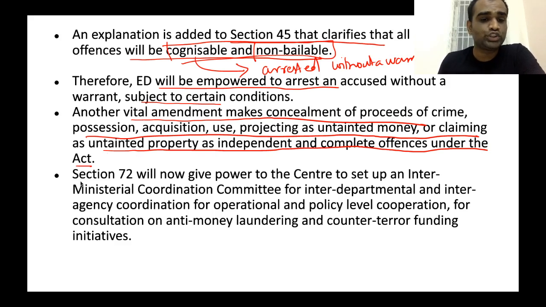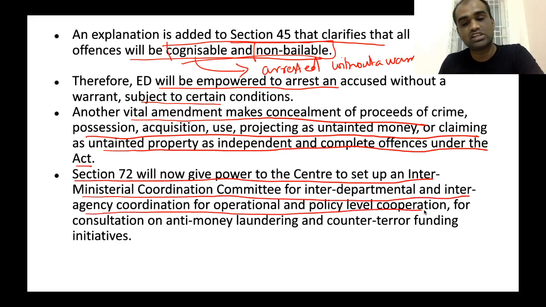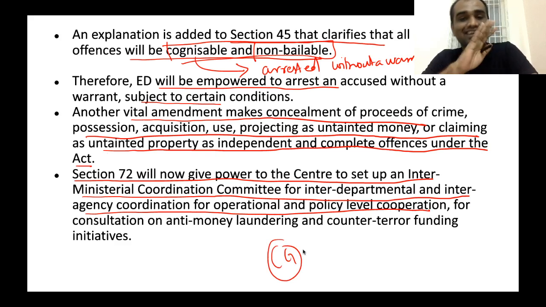Also, Section 72 will now give power to the center to set up an interministerial coordination committee for interdepartmental, interagency coordination for operational as well as policy level cooperation. So, it is empowering the central government to set up interministerial cooperation so that they can tackle money laundering cases at a pan India level very easily.